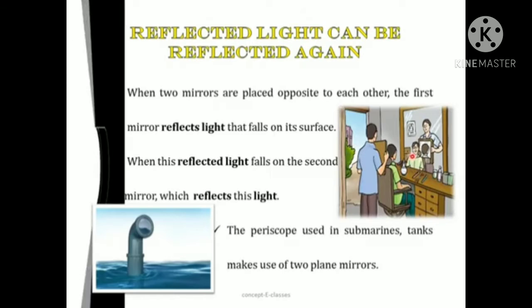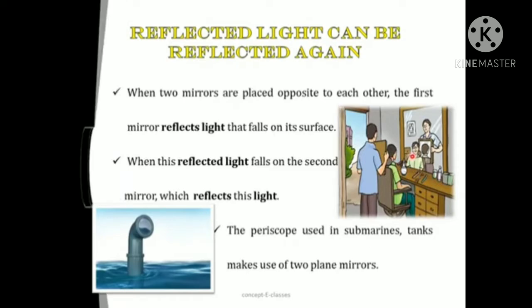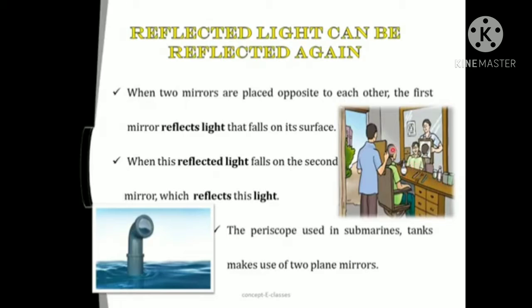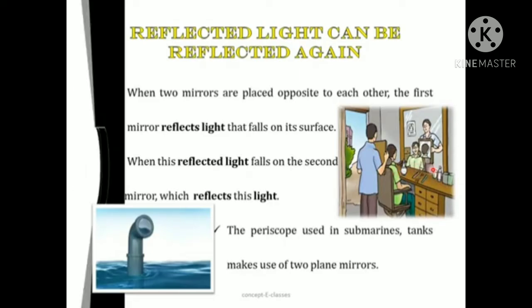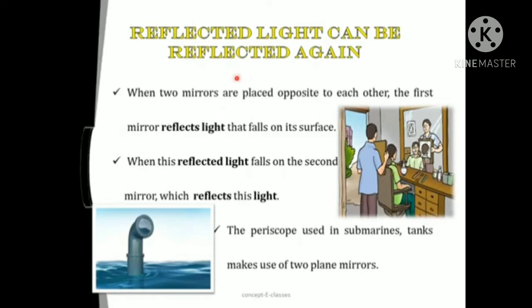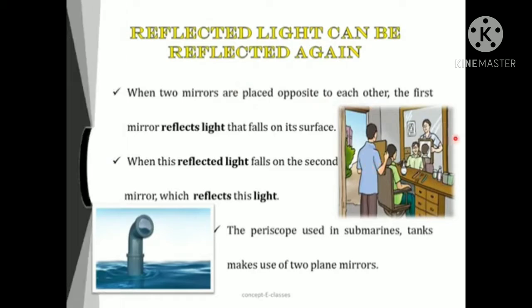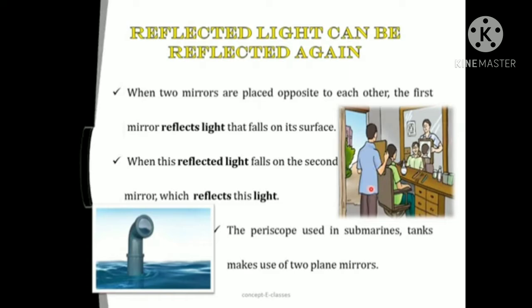If you visited a hairdresser, you sit in front of a mirror. After your haircut is completed, the hairdresser holds a mirror behind you to show you how the hair has been cut. The back of your image you see clearly in the mirror in front of you. How is it possible? A small mirror reflected your image first. After the reflection of the small mirror, the big mirror reflected your image again. So it is possible, dear students.